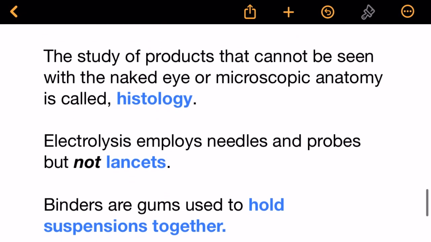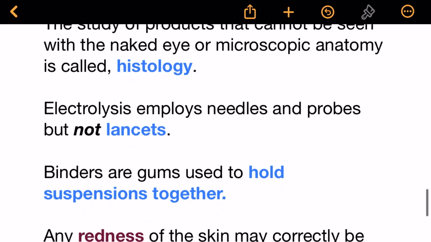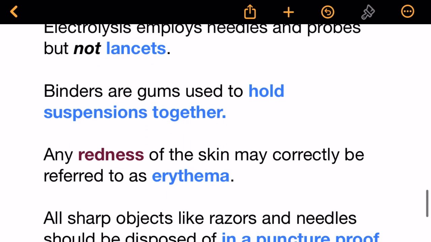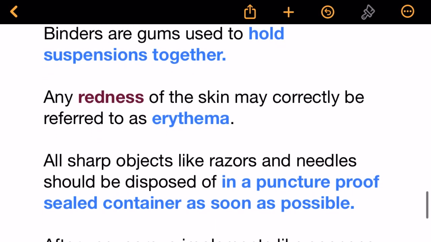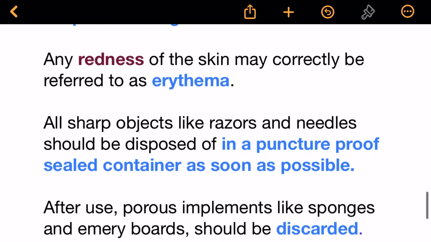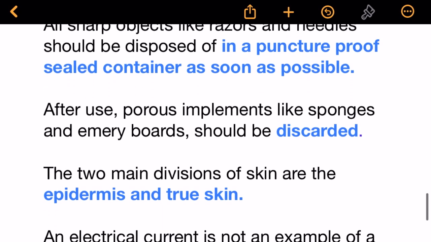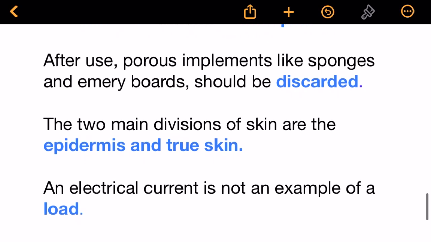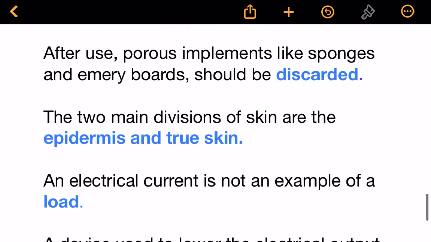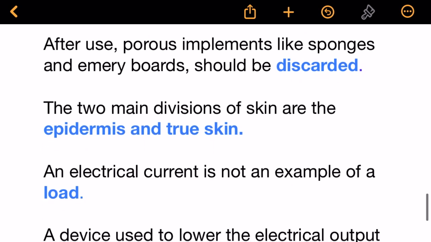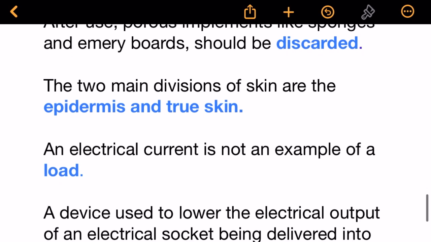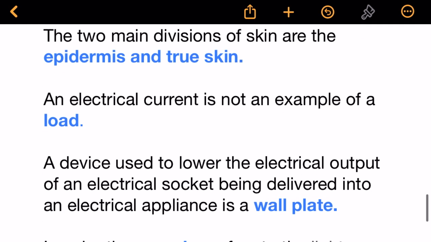Binders are gums used to hold suspensions together. Any redness of the skin may correctly be referred to as erythema. All sharp objects, like razors and needles, should be disposed of in a puncture-proof sealed container as soon as possible. After use, porous implements like sponges and emery boards should be discarded. The two main divisions of skin are the epidermis and true skin. An electrical current is not an example of a load.